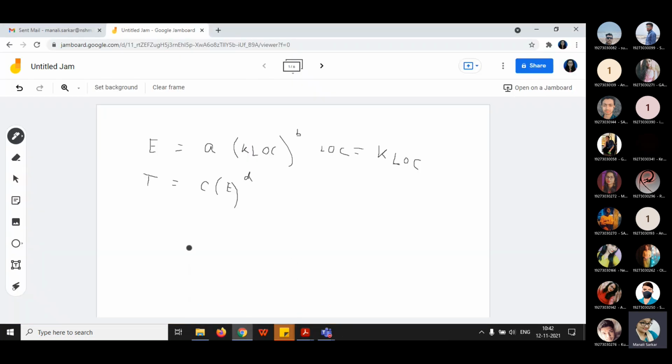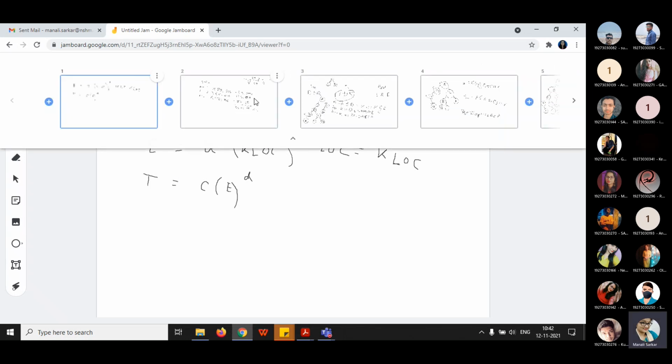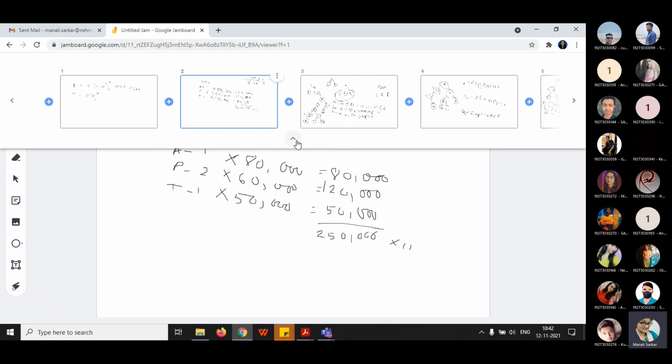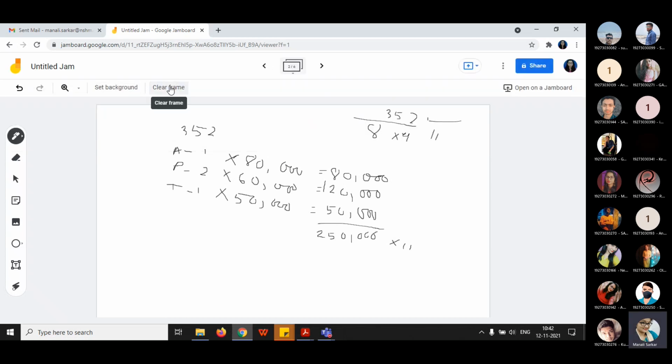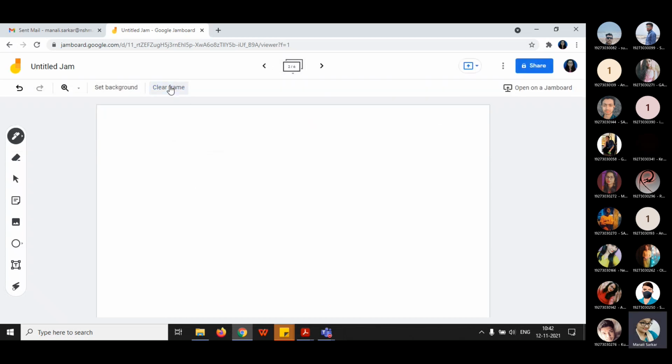Okay, so see here. A is given as 1.4, okay?